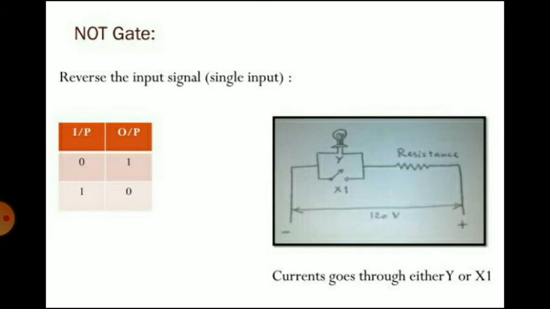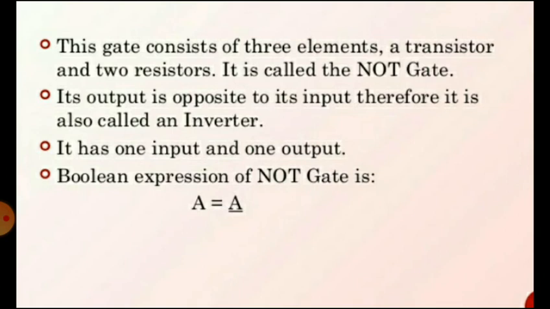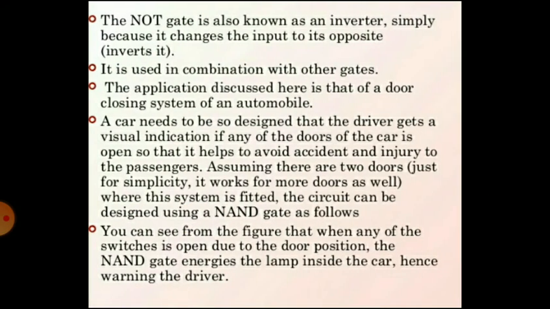The NOT gate can be used to open a circuit upon receipt of the control signal. Its output is opposite to its input. Therefore, it is called an inverter. It has one input and one output. The application for the NOT gate is a safety reminder in cars.